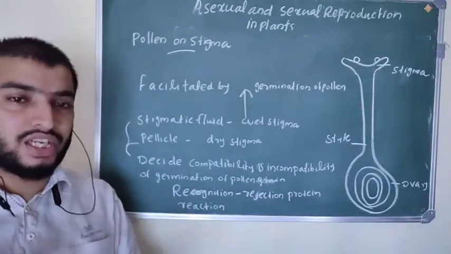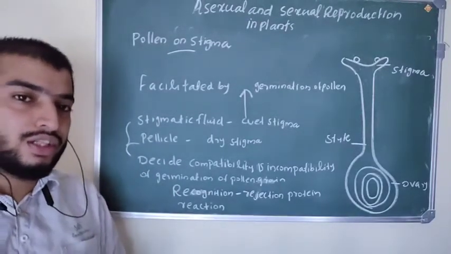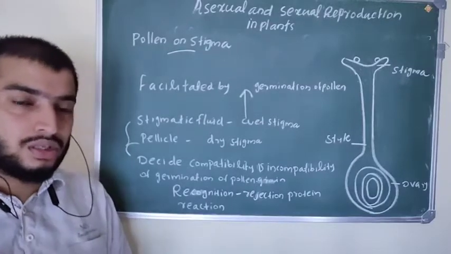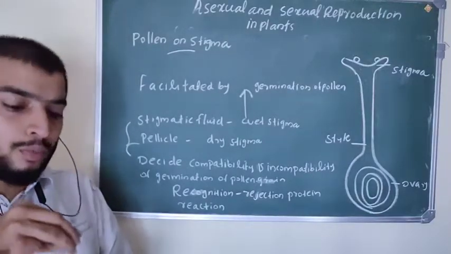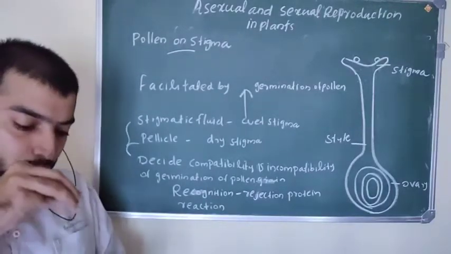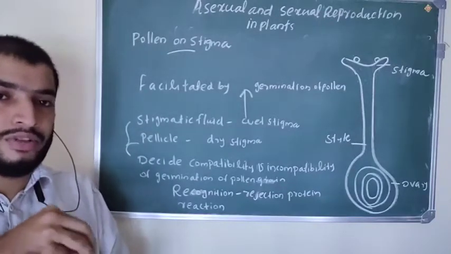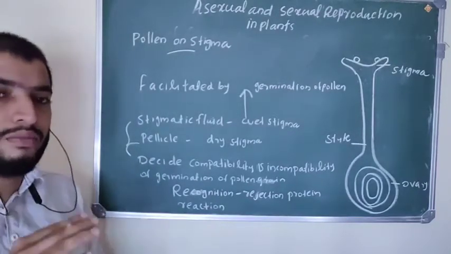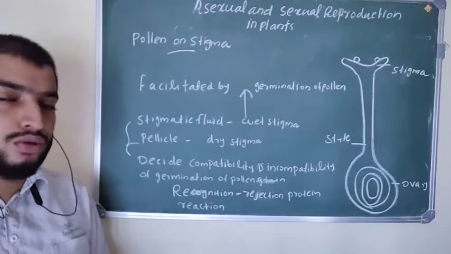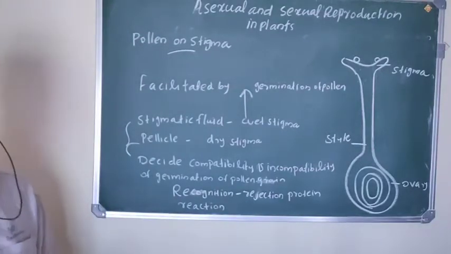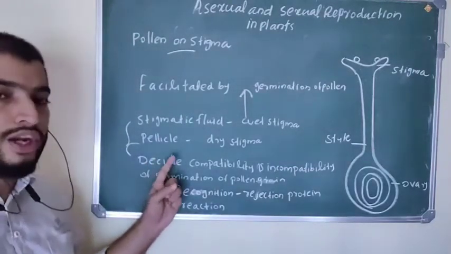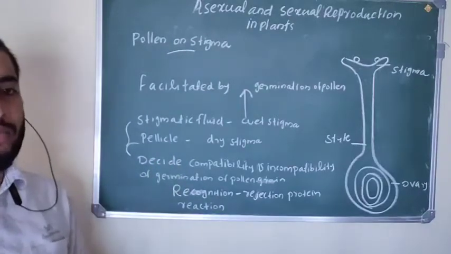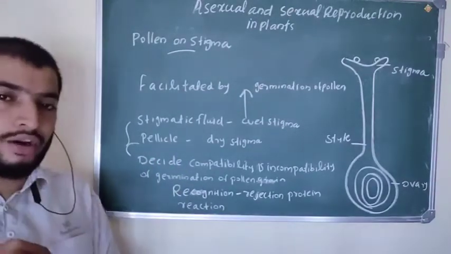Under what condition do they reject the pollen grain? If the pollen grain is from another plant or another species, it is not possible for it to germinate on this stigma. If it is from the same plant or the same species, only then does the stigma allow it to germinate. So what factors decide germination of the pollen tube? The stigmatic fluid and pellicles allow germination of the pollen grain on the stigma.